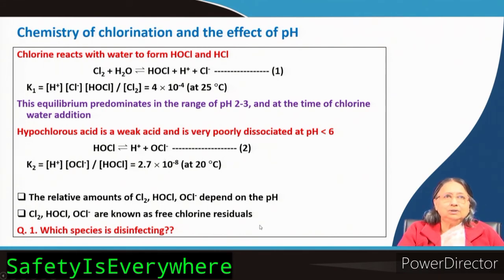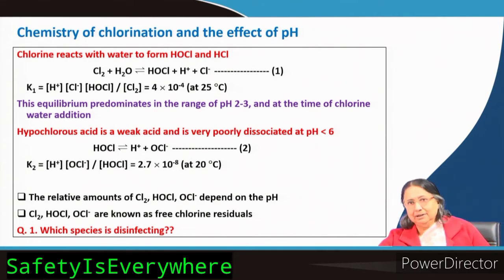Now, these are all called free chlorine residuals. The question is which species is actually disinfecting: chlorine, HOCl or OCl minus. Actually all three are disinfecting agents, but HOCl is very efficient. I will explain more in the environmental microbiology part, how it is killing the bacteria and all.